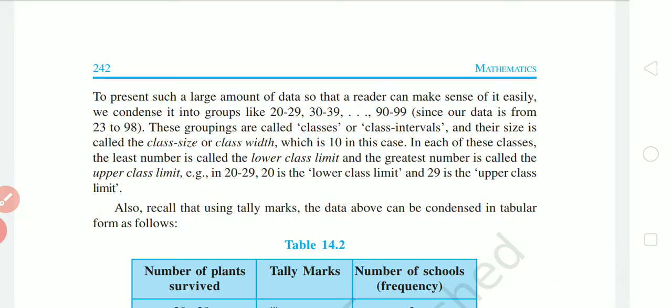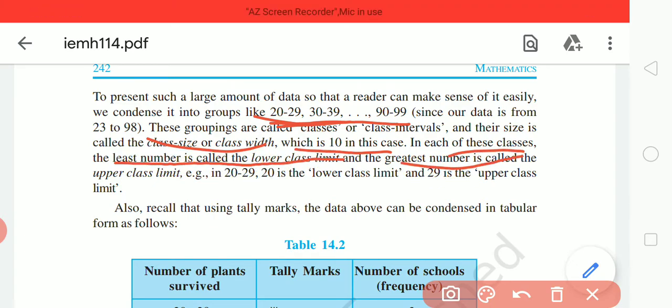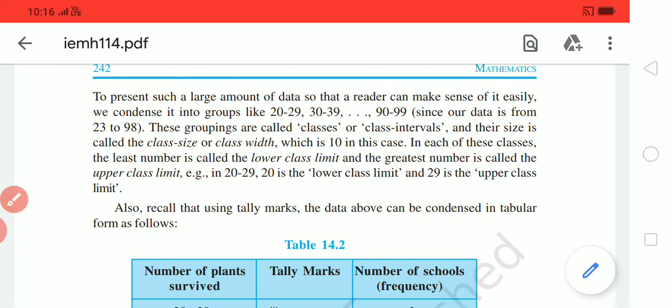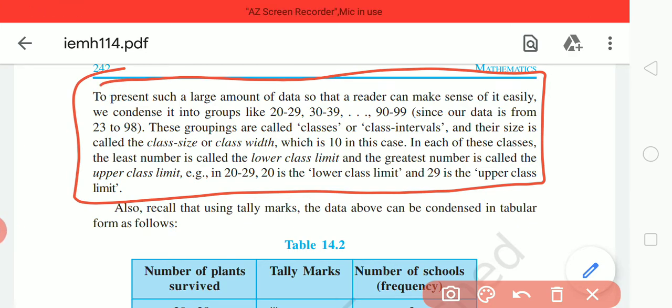If you have been given discontinuous frequency grouping, you will first make it continuous, and then you can tell the width or the size of the class, right. This is important for 1 mark questions, which is 10 in this case. In each of these classes, the least number is called the lower limit and the greatest number is called the upper limit. In this case, 20 to 29, 20 is the lower limit and 29 is the upper limit that I told you. This complete paragraph is important for 1 mark. You should understand all these things.